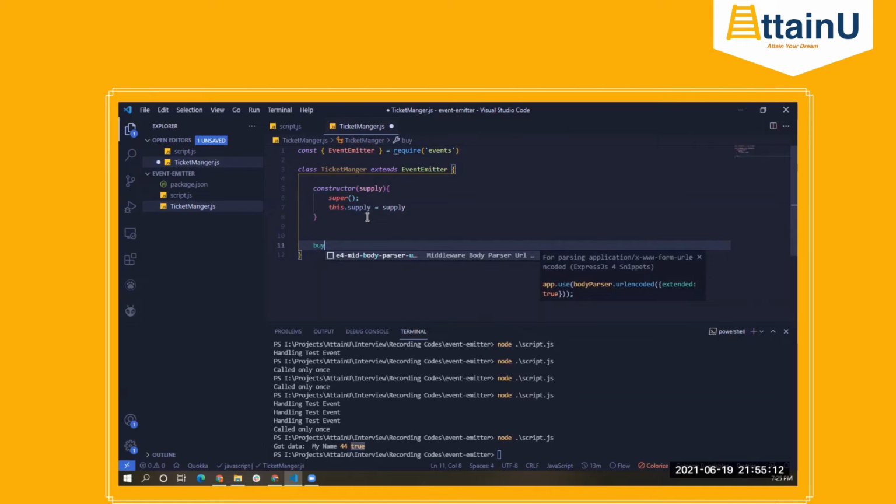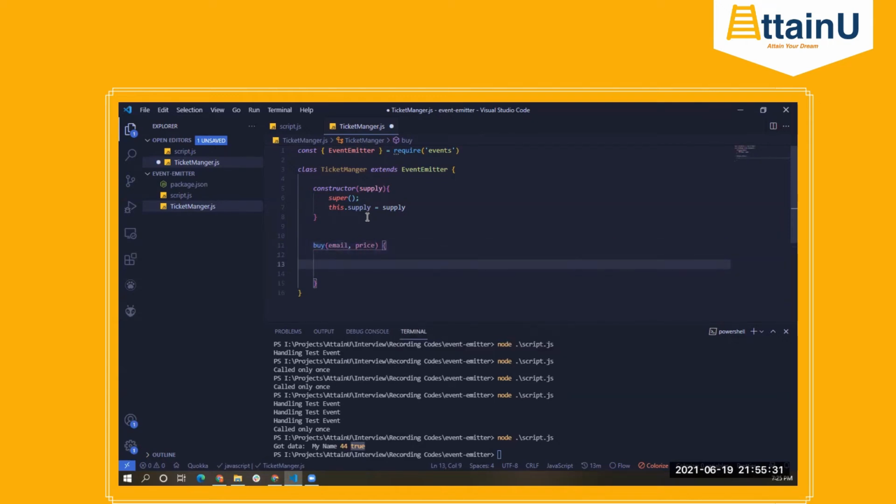Now we'll have a function called buy here. Remember, the way we define a function inside a class is just by following this syntax. We don't put a function keyword here. So this buy function will accept an email ID and some price. Every time the buy function is called, I would just say this.supply--. So we'll just decrement from the supply.